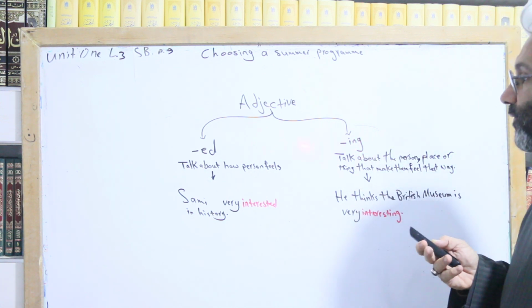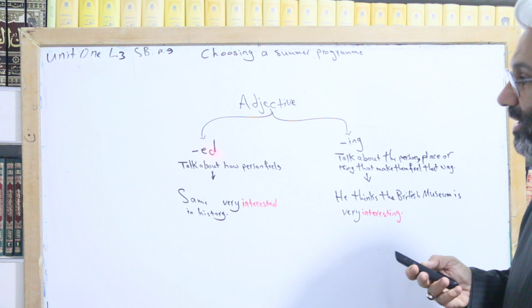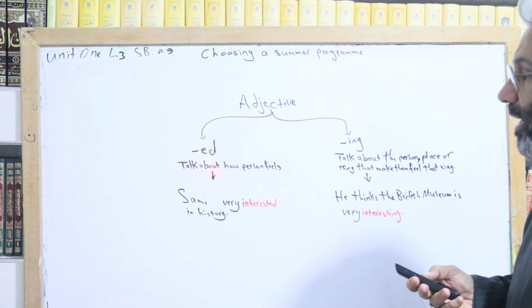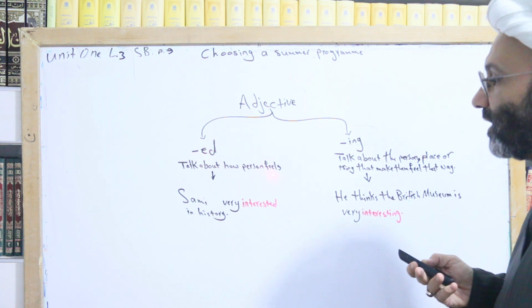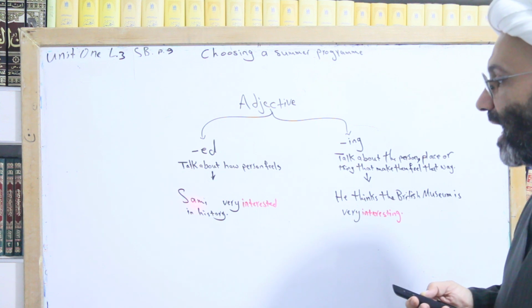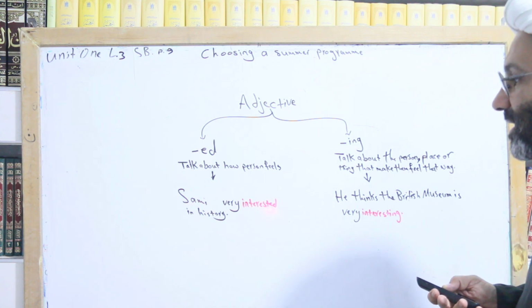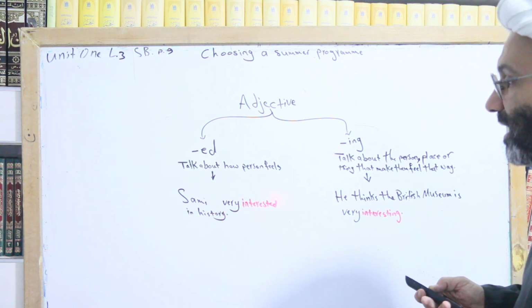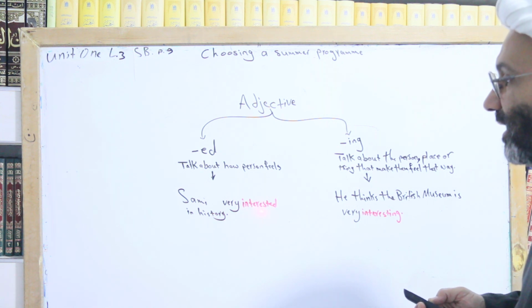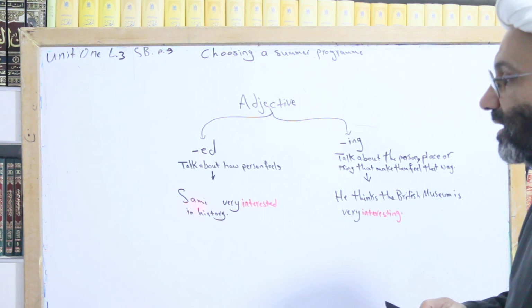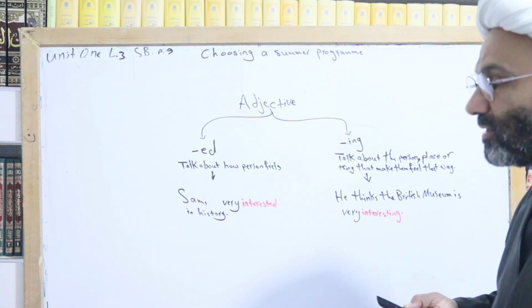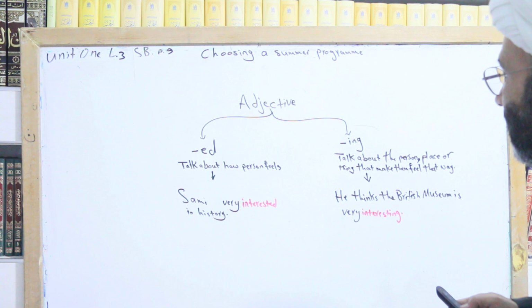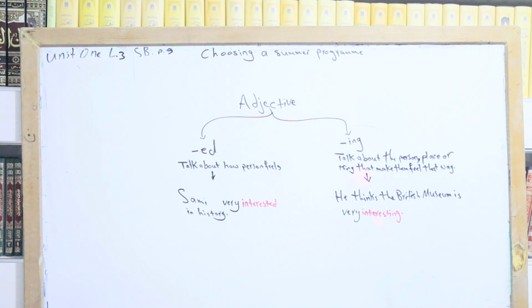If the adjective ends with ed, I use it to talk about how a person feels, like Sami is very interested in history. So here, interested is describing what? It is describing the feelings of Sami.